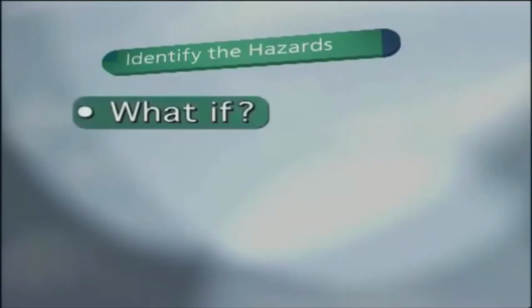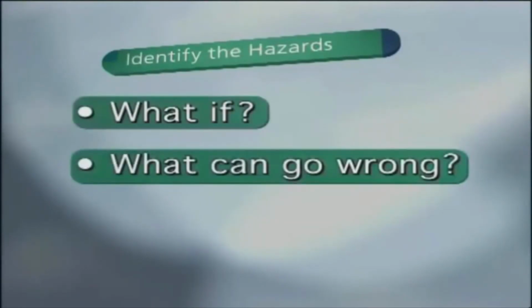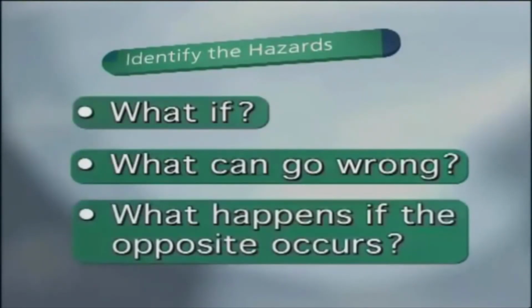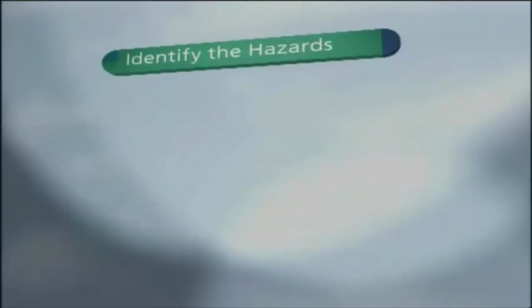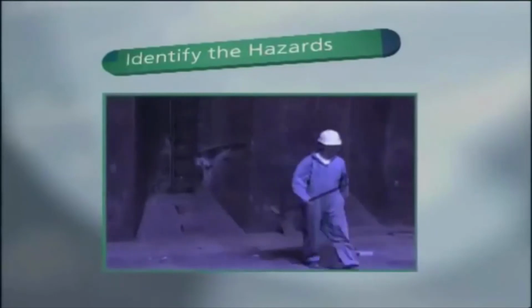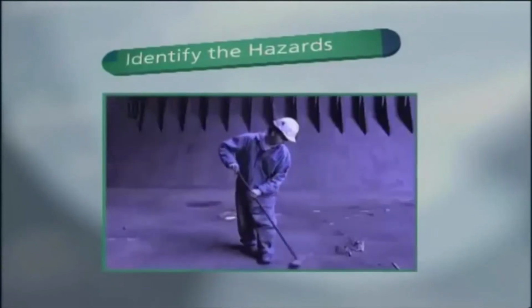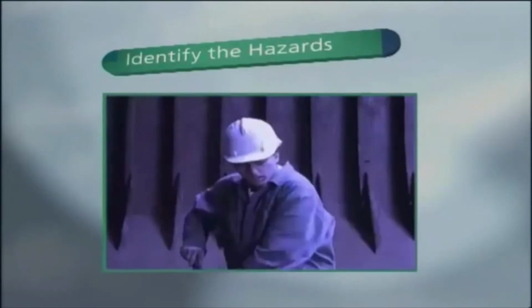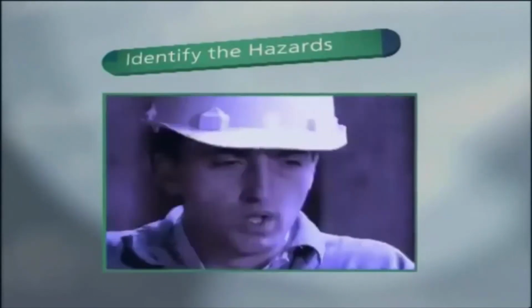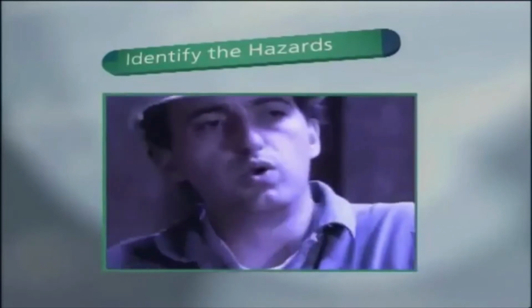The first stage is to identify the hazards, keeping as broad a view as possible. Ask, what if? What can go wrong? And what happens if the opposite to that intended occurs? For example, suppose someone has to enter a tank or cargo hold. What if the tank ventilation left some pockets of toxic gas or insufficient oxygen? What if someone fell?